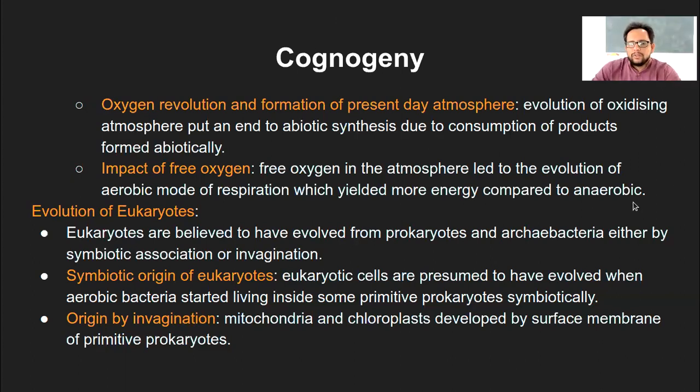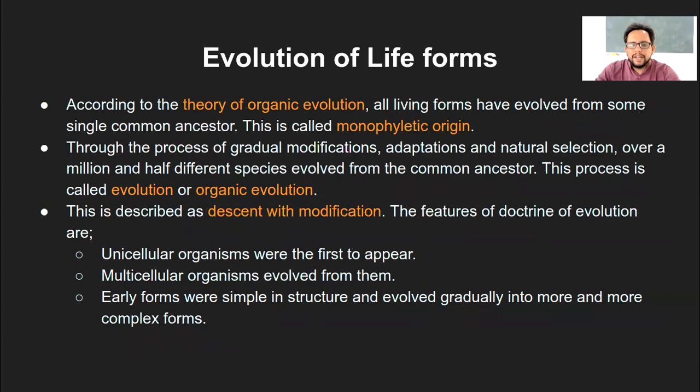Okay, so then we will move on to the next topic, that is the evolution of the life forms. According to this theory of organic evolution or bioevolution, all the living forms have evolved from some single common ancestor. That is the first organism, right? Whichever we talk of after the protocell, that is the single common ancestor for all the organisms that exist as of now on the earth.